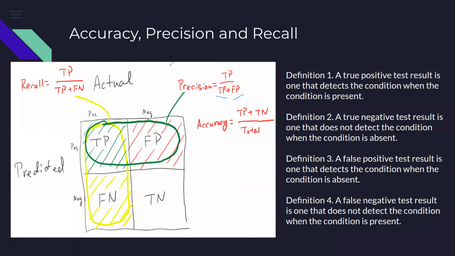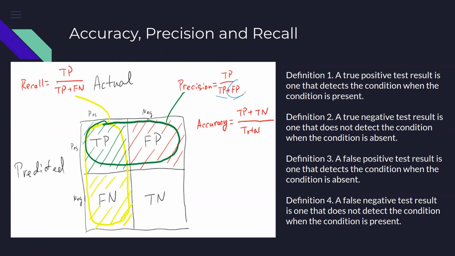Precision is a measure which we apply where the cost of making a wrong identification, and here we are more concerned about the positive one, is high. I would not like anyone to be classified as positive if he is not really positive, so the false positive has to be reduced.